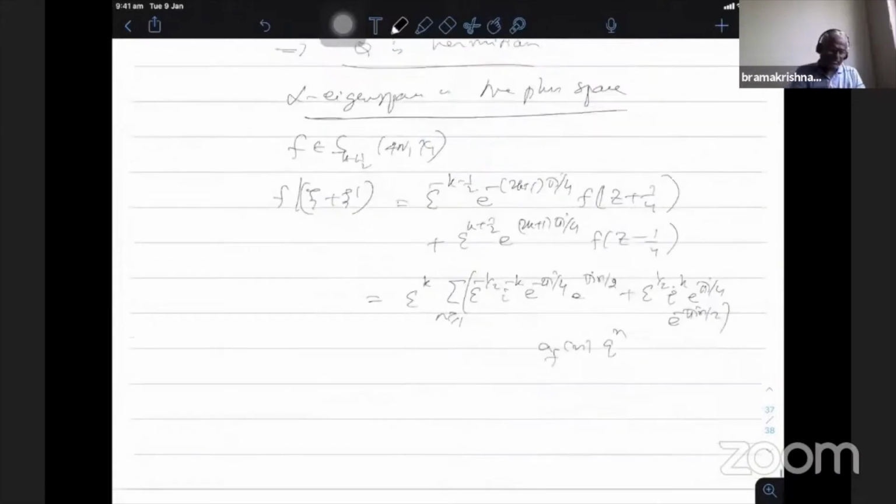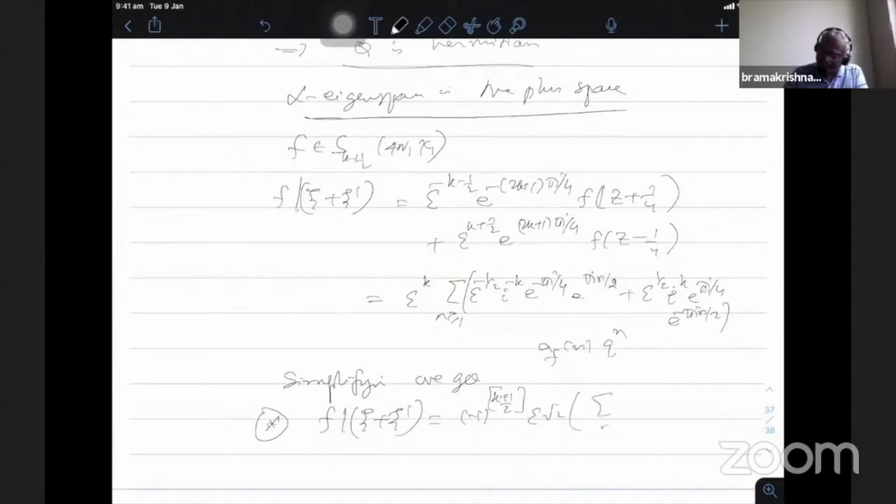So this computation gives you, when you do this Fourier expansion and simplify, we get the equation f bar psi plus psi dash is, up to some constant which is minus 1 power k plus 1 by 2 epsilon root 2, and then the Fourier series retained minus a Fourier series is retained.